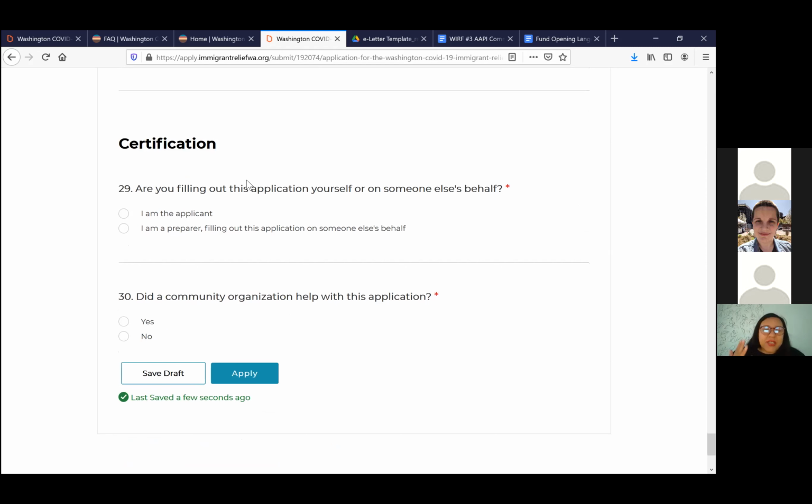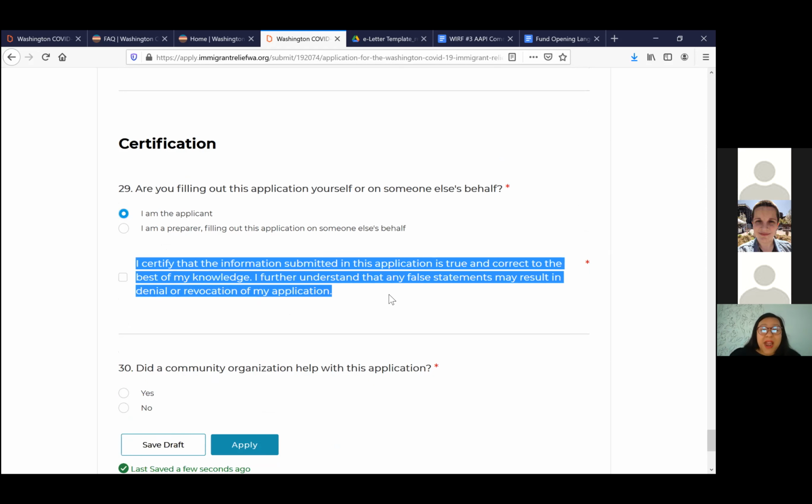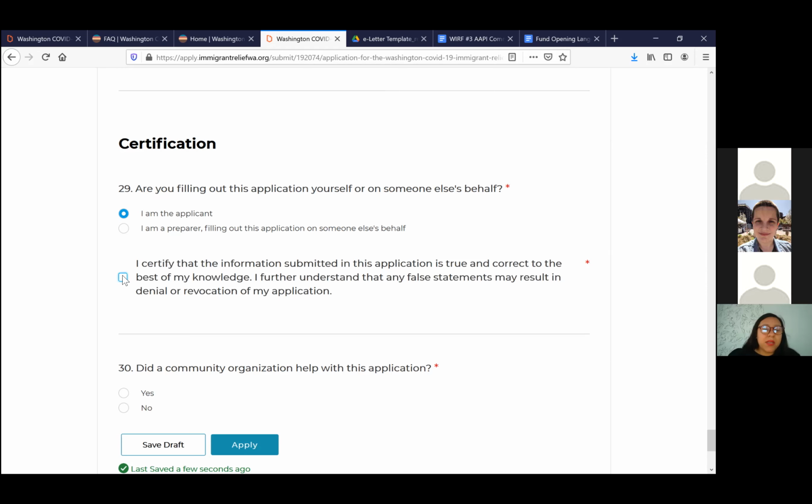So after you enter the payment information, for certification, right? We mentioned earlier that we're only asking for documents that prove identity and residency. Everything else, at the end, you get to self-certify. So this is what we were talking about. Since I'm completing the application on my own, I would choose I am the applicant. And here is where I certify that I have submitted information that's true and correct to the best of my knowledge. So I would select that.